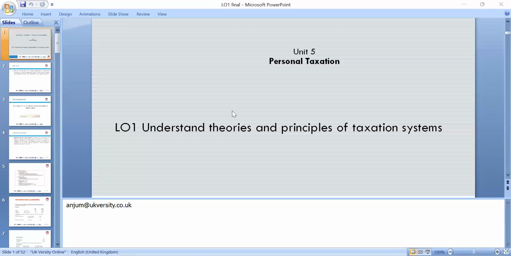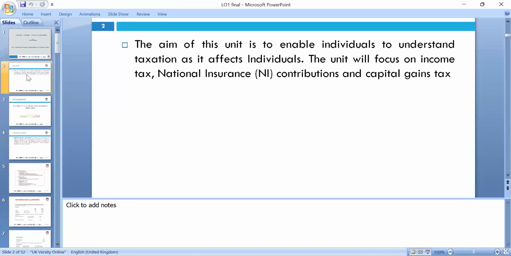Okay, so this lesson is about understanding theories and principles of taxation and taxation systems. Each lesson will go through one of those. The aim of this unit is to enable individuals to understand taxation and its effect on individuals. This unit will focus on income tax, national insurance contributions, and capital gains tax.